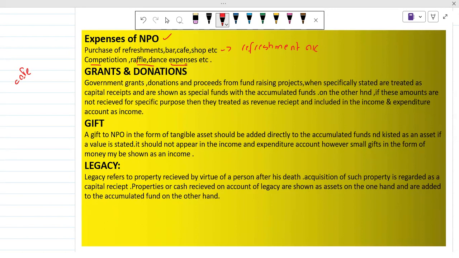And from that type of concert they will get some income. And of course they also have to incur some expenses. So these types of expenses or incomes we will show in the income and expenditure account.